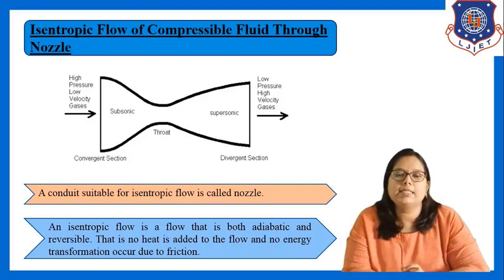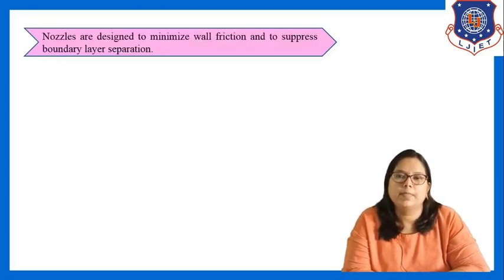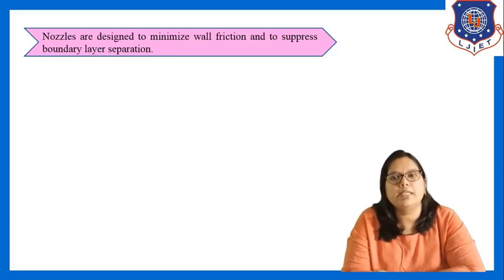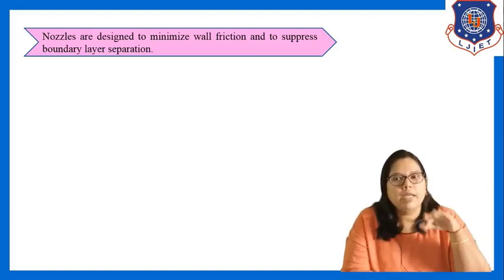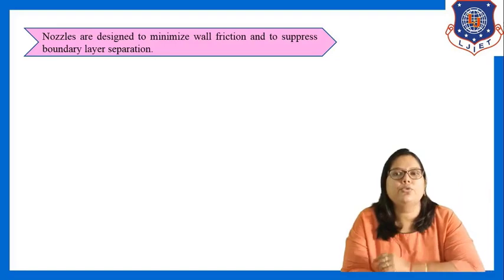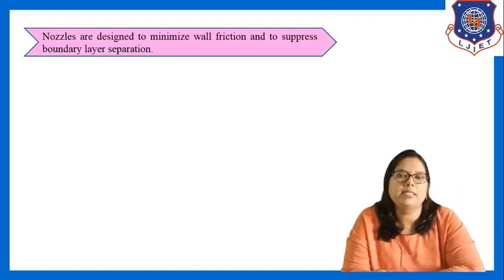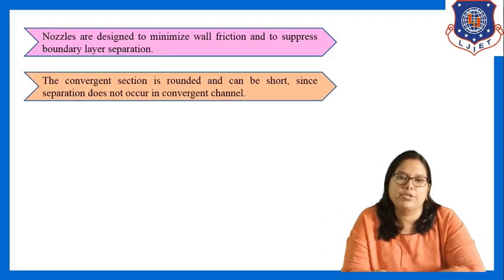You have already studied what is adiabatic flow, what is reversible flow, what is isothermal flow in your thermodynamics. Fine. And this is the sketch of the nozzle. Nozzles are designed to minimize the wall friction and to suppress the boundary layer separation. Why do we design like this, converging, throat, diverging? Because it is designed to minimize the wall friction and to suppress the boundary layer separation. The convergent section is rounded and can be short since separation does not occur in a convergent channel.